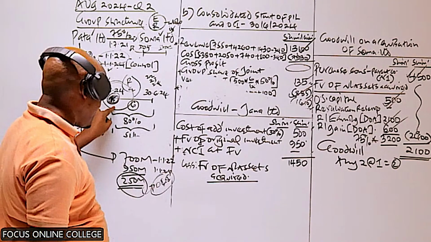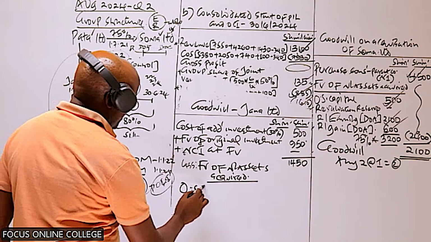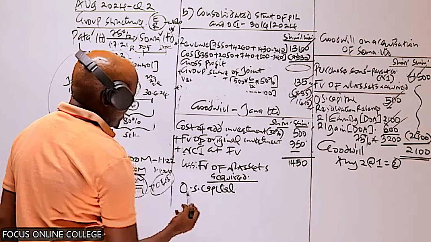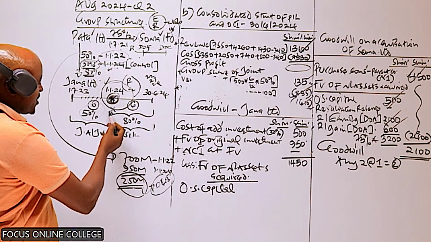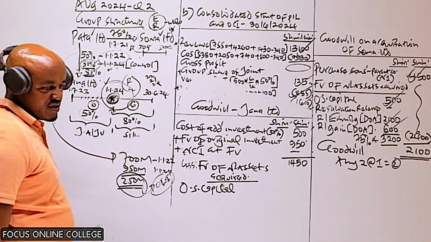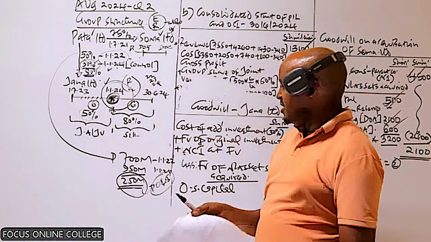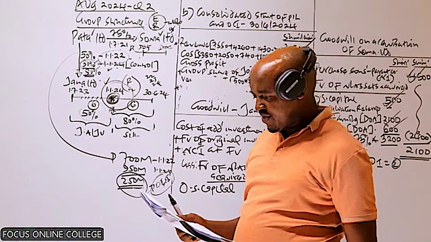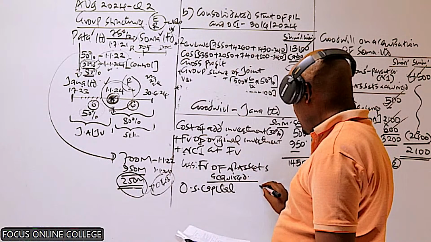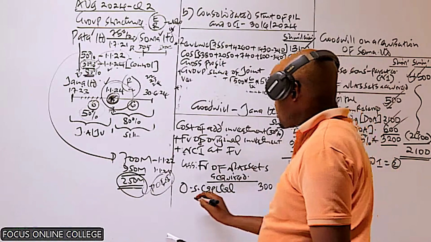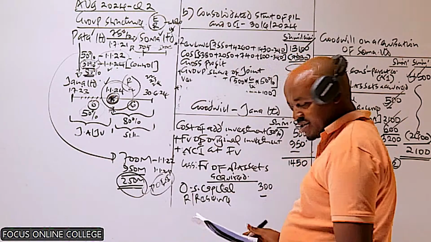So how do we compute the net assets of Jana Limited on this date? We will take the ordinary share capital of Jana, and then add the pre-acquisition reserves, or basically the reserves which Jana Limited had on that date. So let's go to where we have the equity section of Jana, given below the statement of profit or loss. The ordinary share capital of Jana is 300. Jana Limited does not have any revaluation reserve. I hope you can see that.